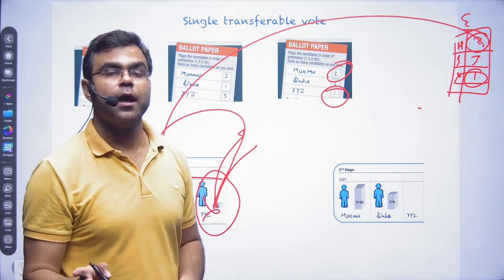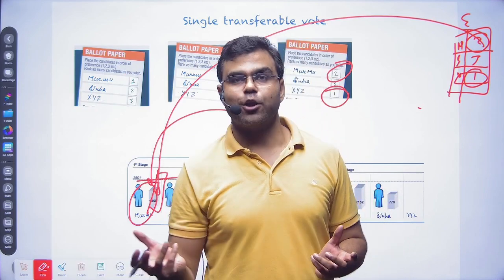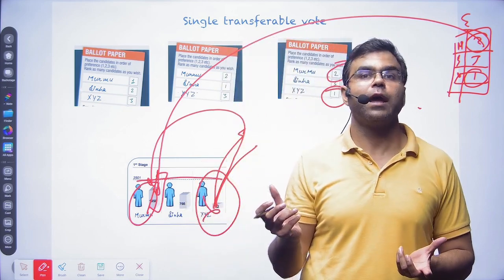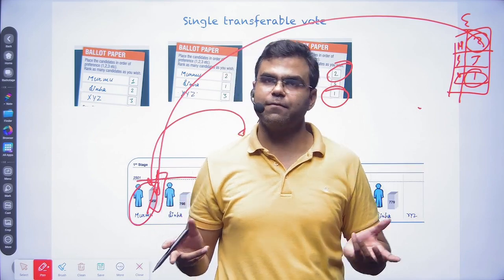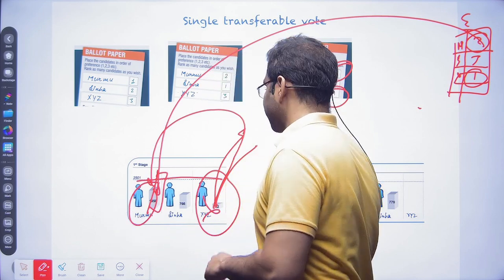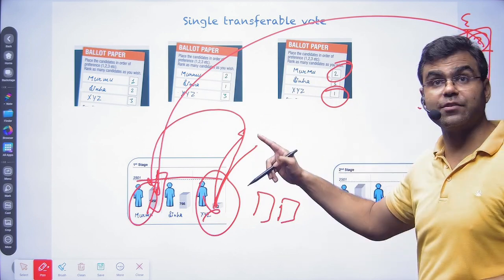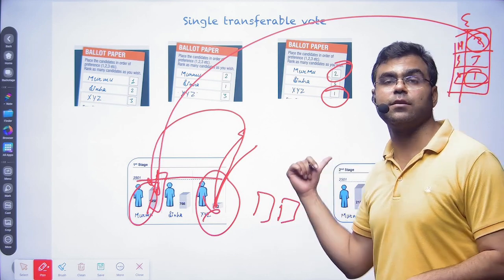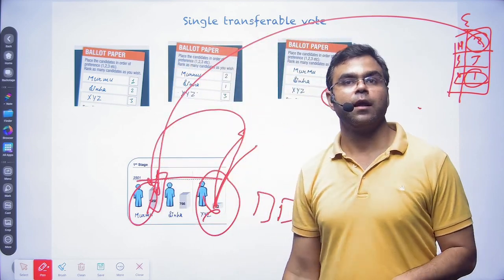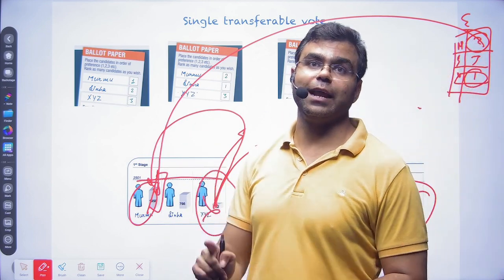Usually, if there are only two candidates left, obviously one will get more than 50%, and the other will be less than 50%. That's obvious. So in the second round, if only two candidates are left, we will get a final winner. But let's say there are 4 or 5 candidates, and in the second round 3 are left. Again, we will go to the next round. We will take out the votes of the least one and see who is the next preference given in those ballot papers. That's how we decide the winner of the presidential election.